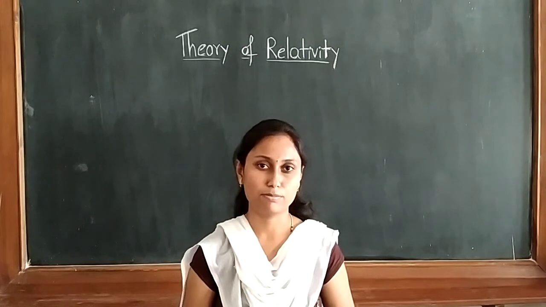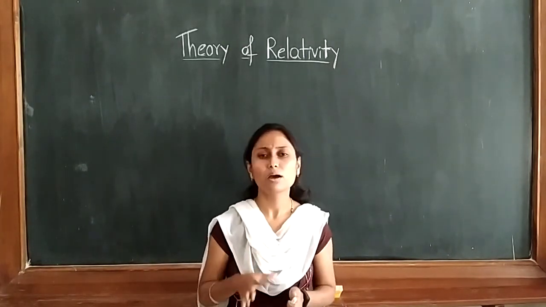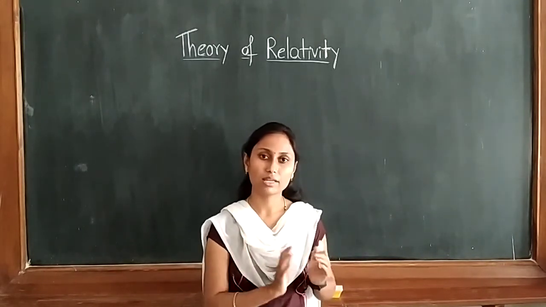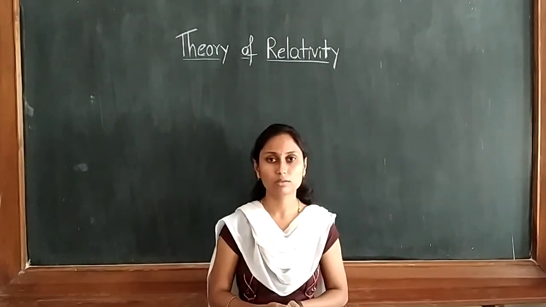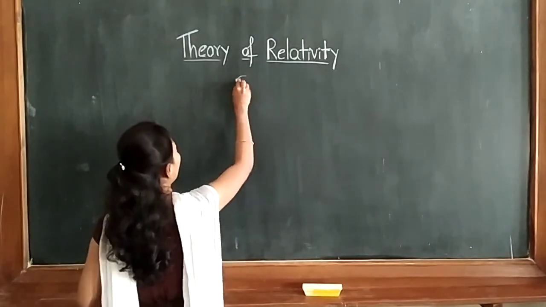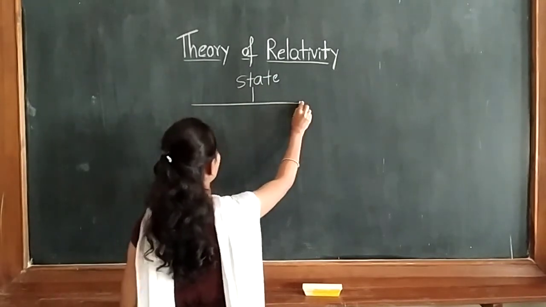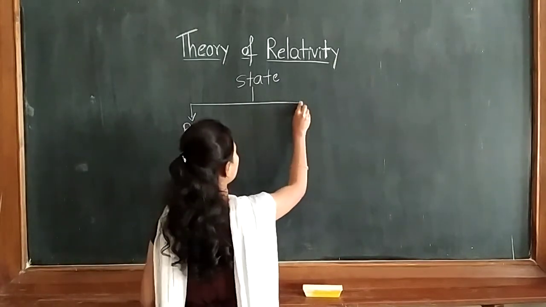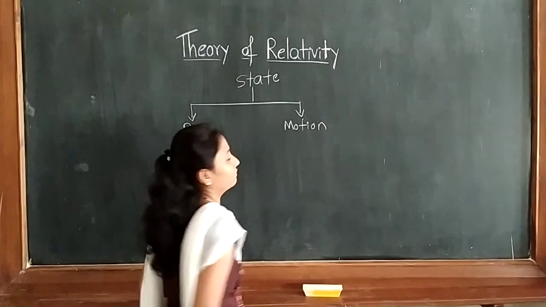So in this class I am going to discuss the theory of relativity, which is connecting to the mechanics part. In day-to-day life, we know in the universe many objects are there. All the objects, some are at the rest position and some are at the moving position. So nothing but we will call it motion. If you see the state of an object, they are in two parts. Some are at rest and some are in motion or moving, isn't it?